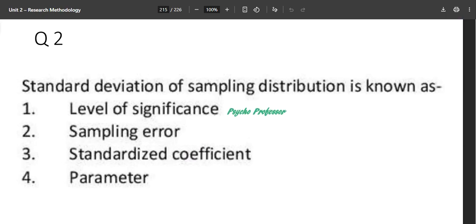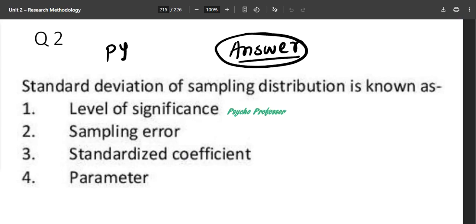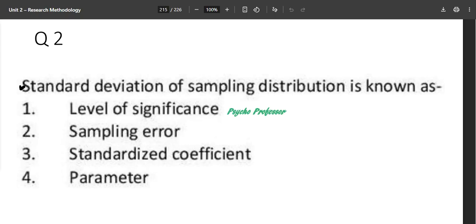Standard deviation of sampling distribution is known as. Now what is the correct answer for this? Let me tell you, this is once again your PYQ repetition. Okay, this PYQ has been repeated 2 or 3 times earlier as well in this particular unit number 2 of your research methods. Okay, now standard deviation of sampling distribution is known as.